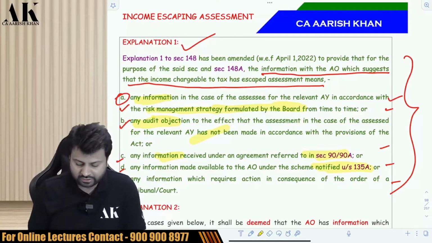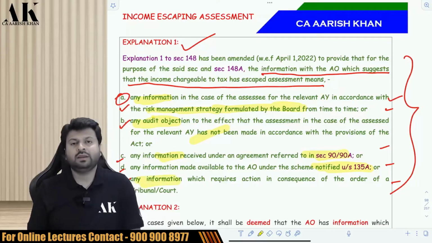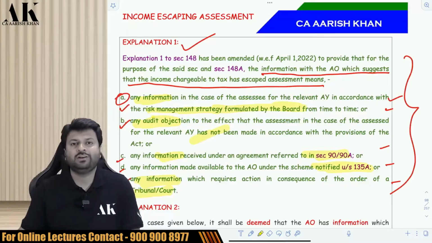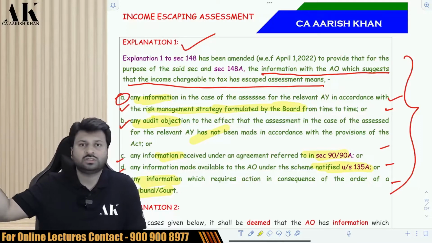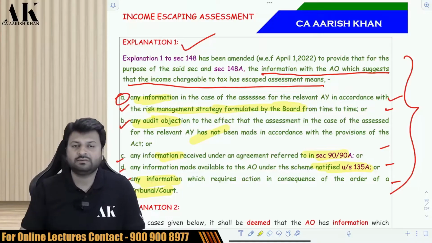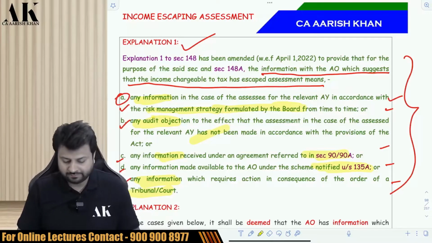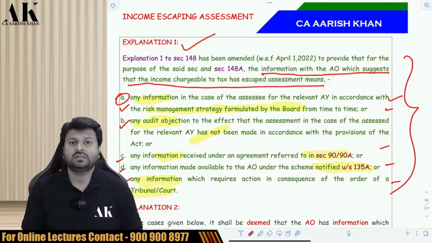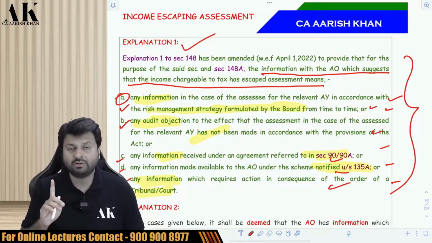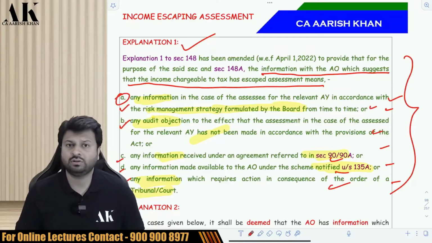And last but not least, the AO has some information through what? Judgment of a tribunal or high court, that is a subsequent development in law. There is some tribunal judgment, some high court judgment, some Supreme Court judgment which says that this income should have been taxable. So on the basis of that, the AO can send you notice under 148. So these are the 5 cases in which the AO can send you notice. If any of the 5 points are happening, the AO has the power to send you the notice under 148.